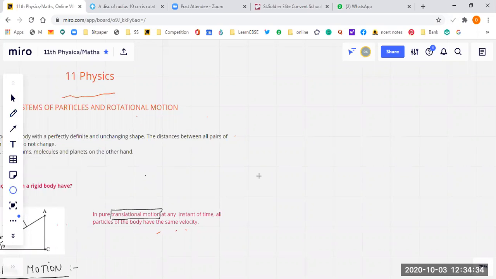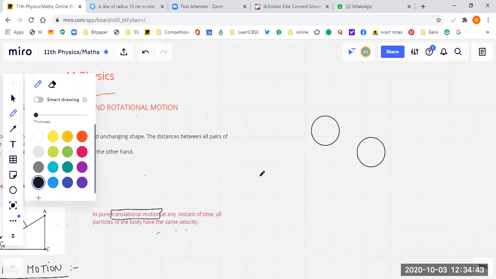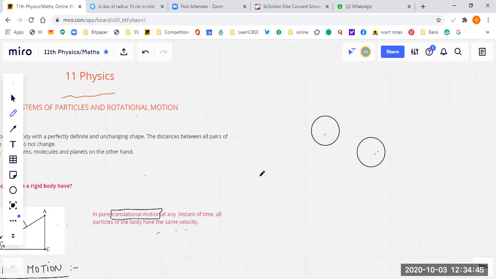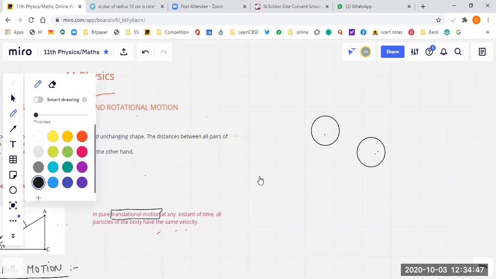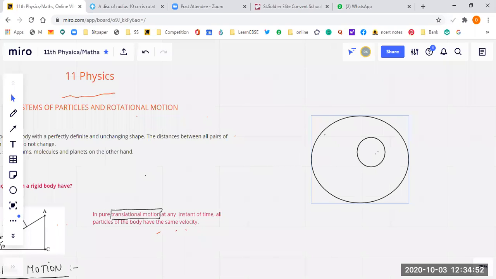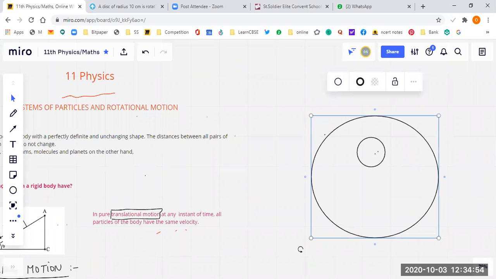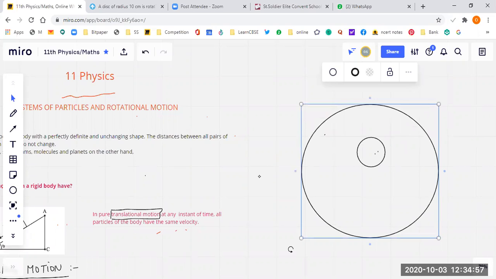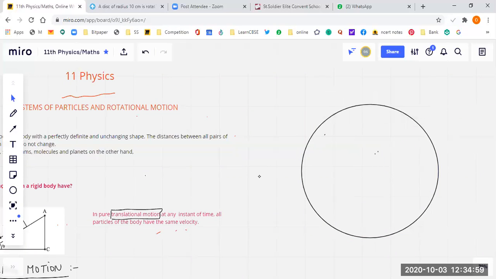You see, students, let's say this is a circle. I'll draw a circle. Okay, let us see that this is the center of the circle, and this is actually a wheel.